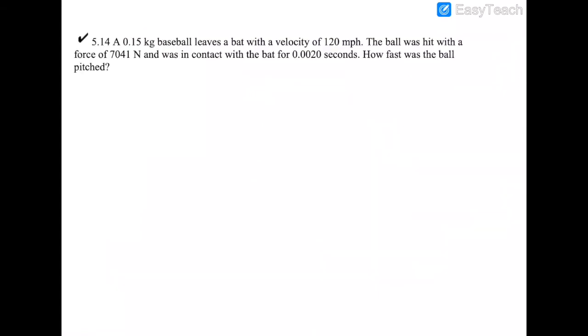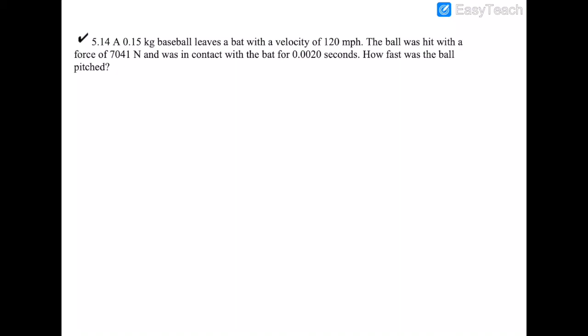So here's the problem. It says a 0.15 kilogram baseball leaves a bat with a velocity of 120 miles per hour. The ball was hit with a force of 7,041 newtons and was in contact with the bat for 0.0020 seconds. How fast was the ball pitched? I thought this was a good problem to do since we're all wanting to get out and watch or play some baseball right now. We can at least do baseball in our brain with physics.